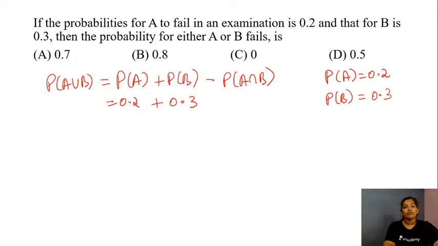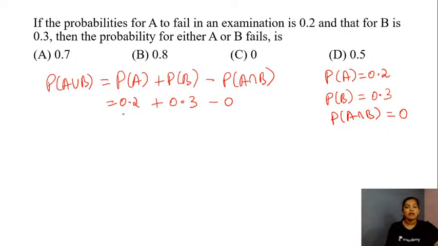Actually, A failing in the examination is an independent event, right? It depends solely on him, whereas B failing in the examination is also an event which is merely dependent on the person itself. So you cannot have a common value between A and B, that is the chances of them both failing in terms of the probability concept here. So the probability of A and B here in this case, because both are disjoint sets, they cannot have anything in common, this is equal to 0.